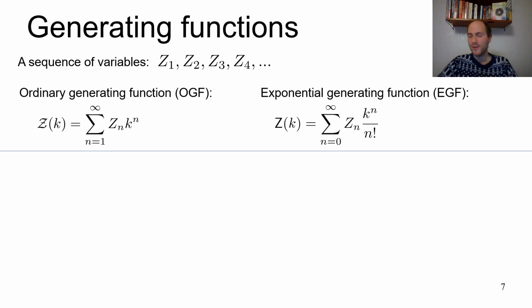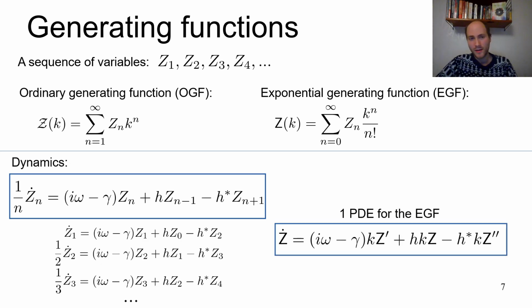So in order to show how we do it, we're going to be needing generating functions. This is just a tool for dealing with a large number of variables at the same time. So instead of dealing with an infinite set of variables, maybe we want to put them all in one function, and then we just have these functions. There are 2 types of generating functions that we're going to be using. One is the ordinary generating function, where we just have k to the power n, and the exponential one, where we divide the whole thing by n factorial. These are commonly used. Here we're going to need both of them.